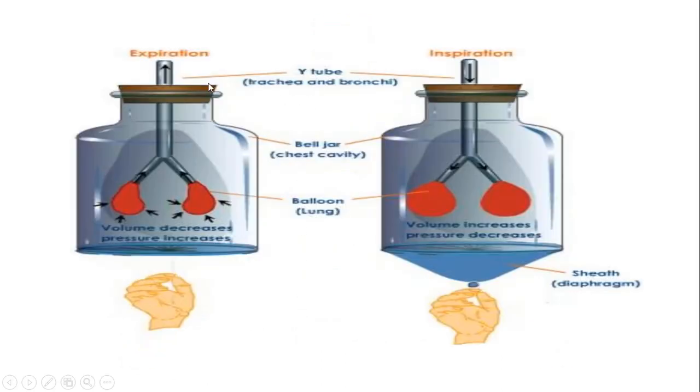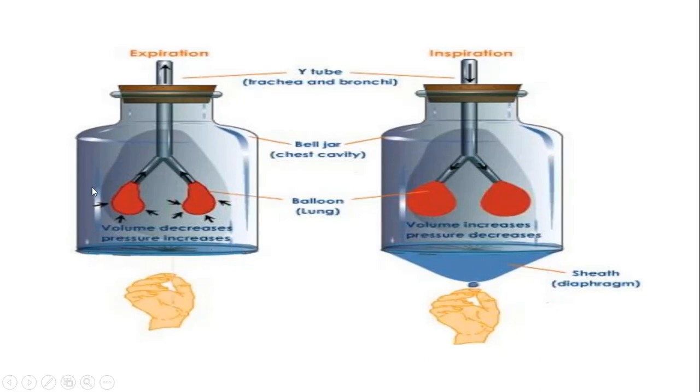Okay, this same thing we can prove with the help of an activity. For this we require a jar, plastic or glass, then a Y-shaped tube, and two balloons. First, we need to make a hole in the lid of the jar and insert the Y-shaped tube and fix two balloons at both ends of the tube. Next, we need to cut the base of the jar and fix one rubber sheet at the bottom of the jar.